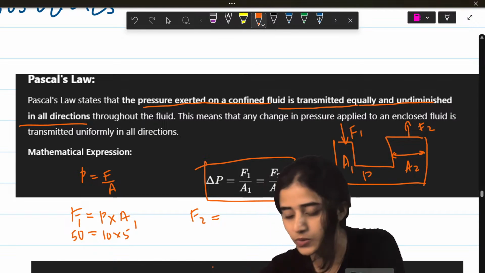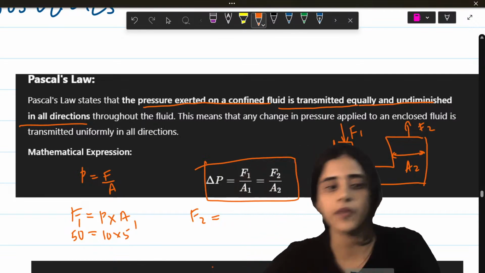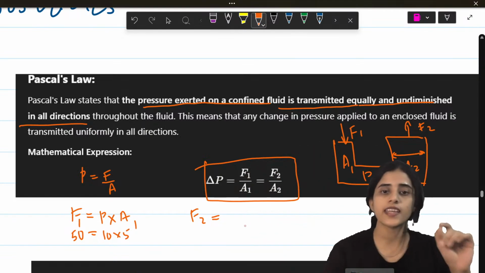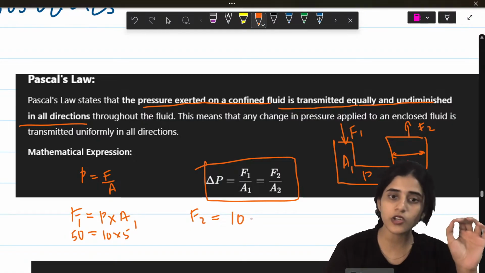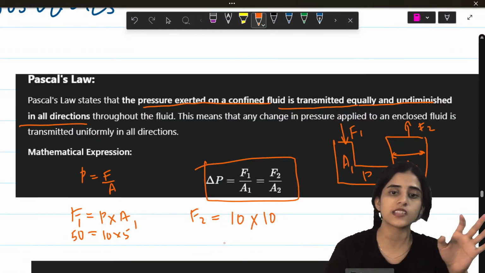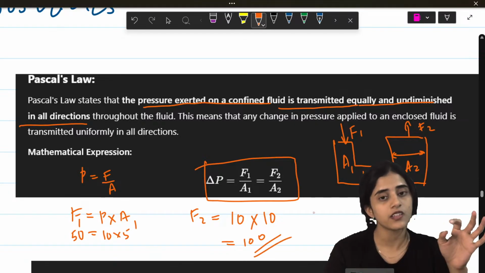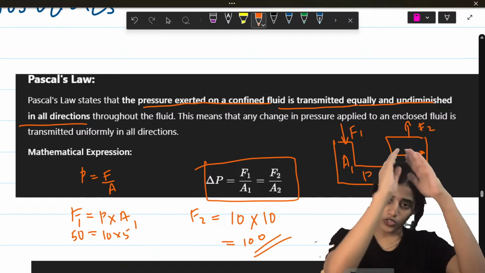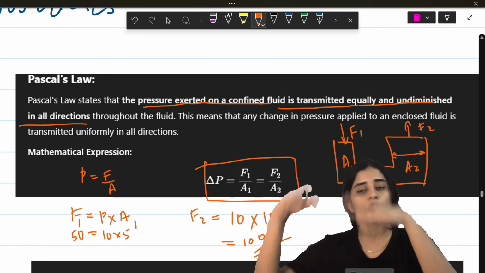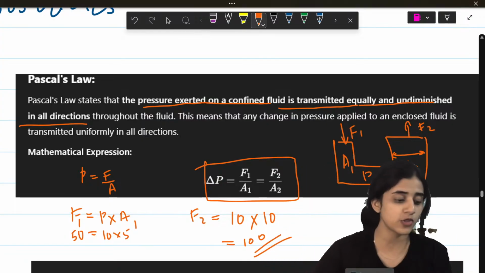Let's say A2 is a bigger area, pressure is still going to be 10, and let's say A1 is 10. So now the force is 100. So what happens? A force of 50 is applied. On the other hand, you get a force of 100. So this helps you lift cars and all.